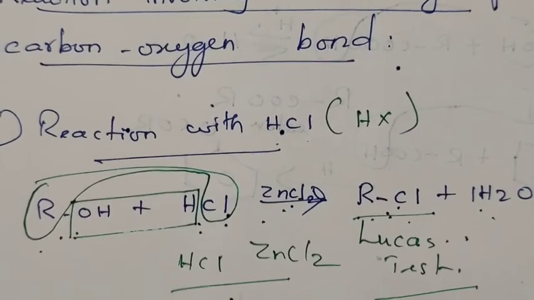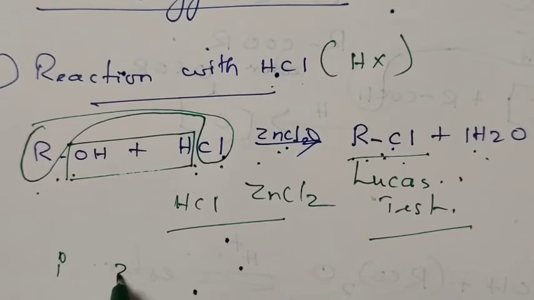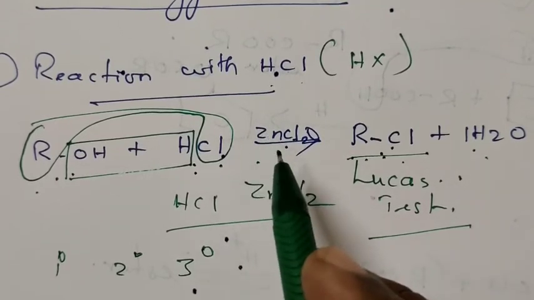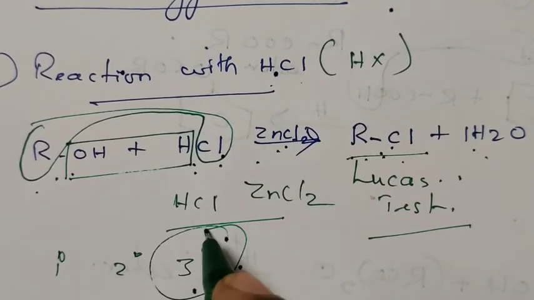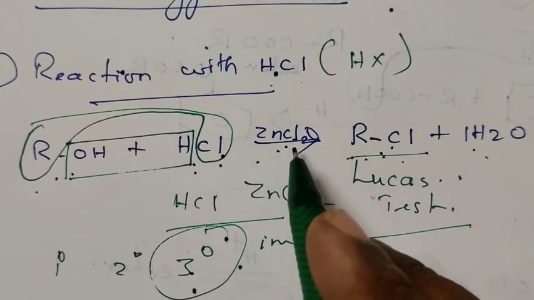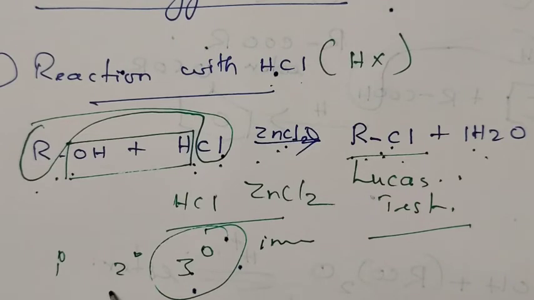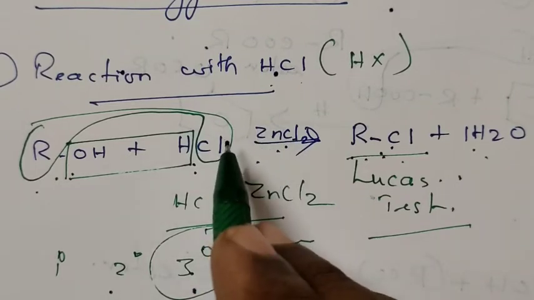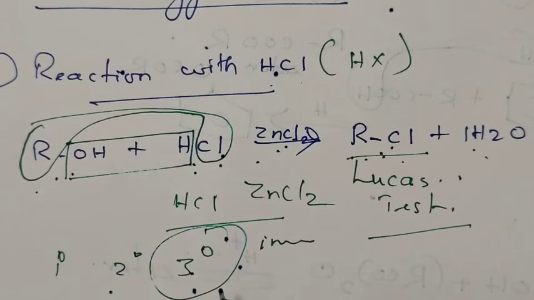The three classes of alcohol, primary, secondary and tertiary, behave differently in Lucas reagent. Tertiary alcohol produces turbidity immediately, that means it reacts very fast with the Lucas reagent, whereas secondary alcohol produces turbidity within 10 to 15 minutes, whereas primary alcohol does not react with the Lucas reagent. From this, we can distinguish primary, secondary and tertiary alcohol. This test is called the Lucas test.